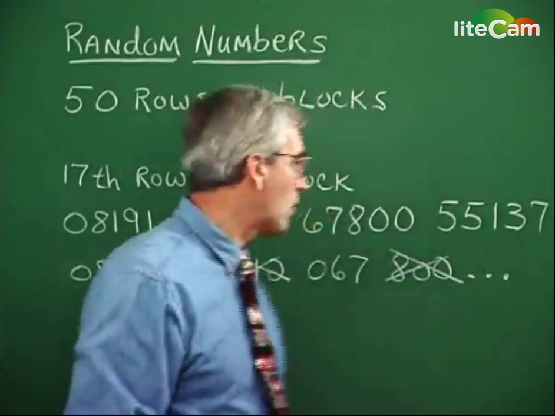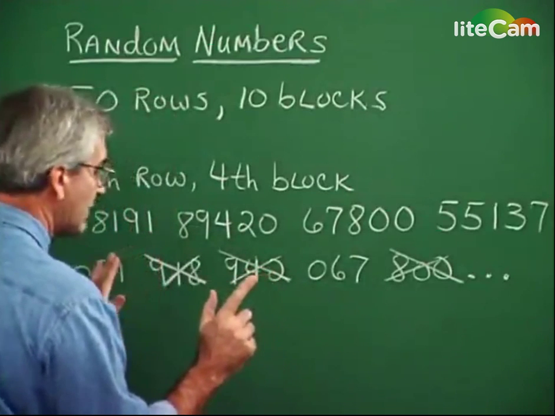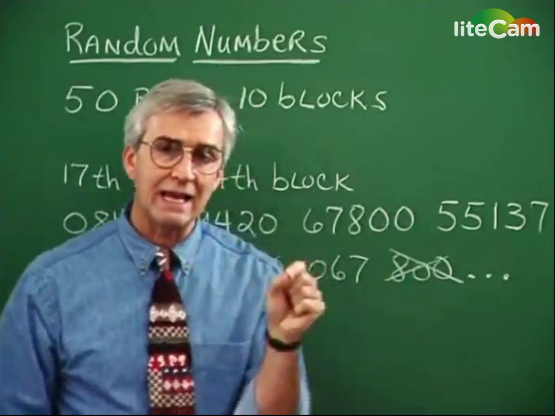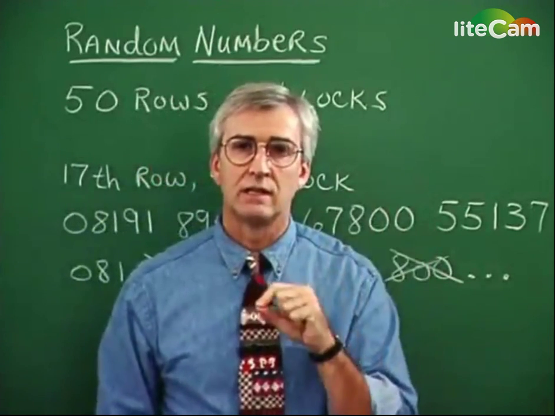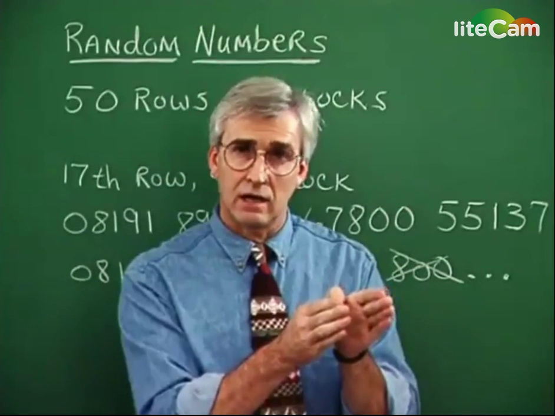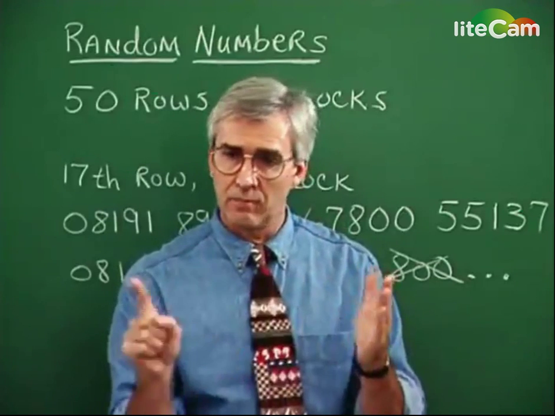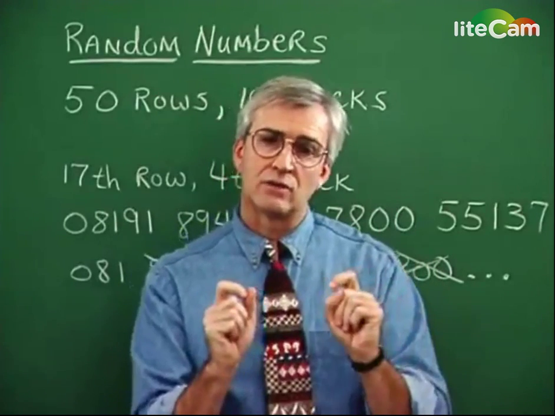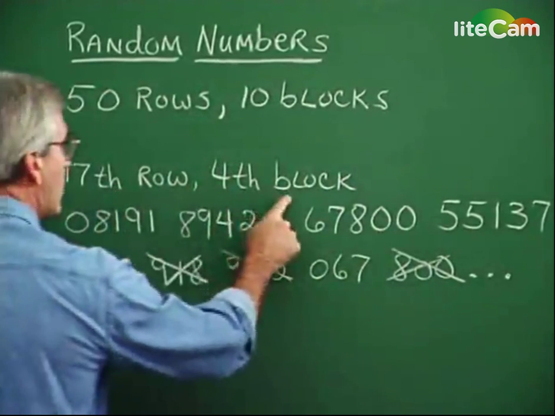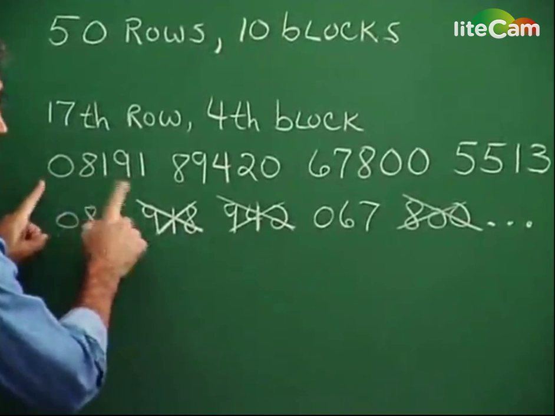If we were, for example, selecting a sample of 15 members of a class of 80, 80 has 2 digits in it. So we are assigning a number to every member of that class of 80, numbers 1 through 80. Those numbers are associated with names of people. And so what we would do with our random number generator, if we were starting with the 17th row, 4th block, is presumably write these in groups of 2 digits.